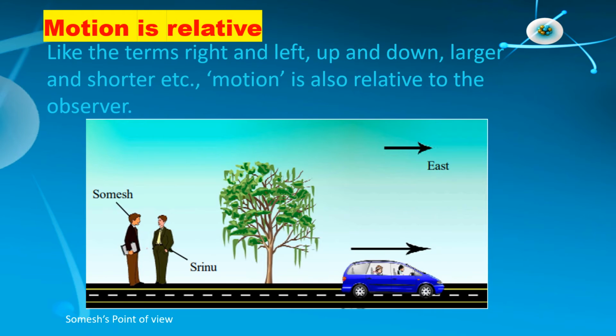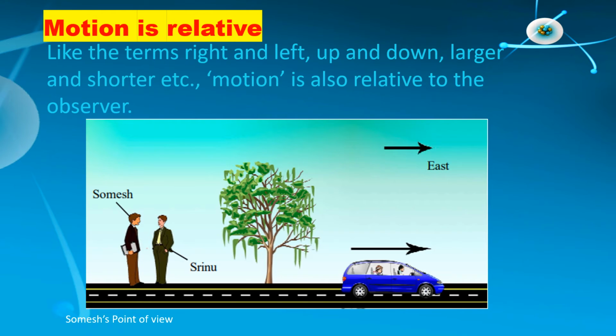To understand the idea of motion, let us take the following hypothetical activity. The conversation between Srinu and Somesh, who stand beside a road as shown in the figure. Srinu asked the question, what is the state of motion of the tree? Somesh: It is at rest. Srinu asked again, what is the state of motion of the car? Somesh replied, it is moving due east.